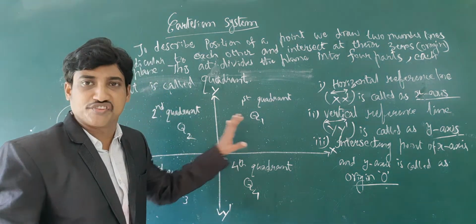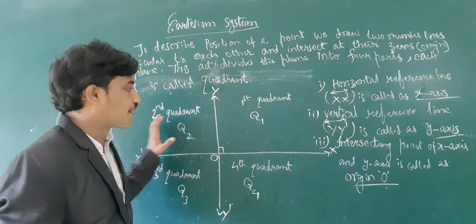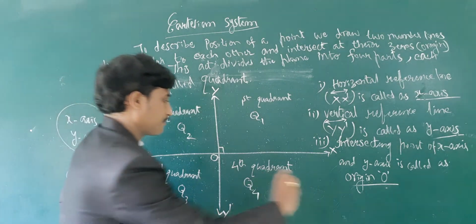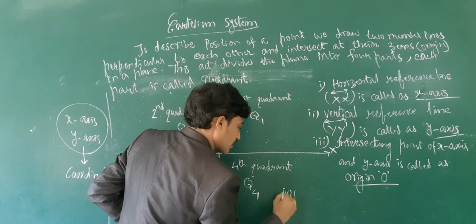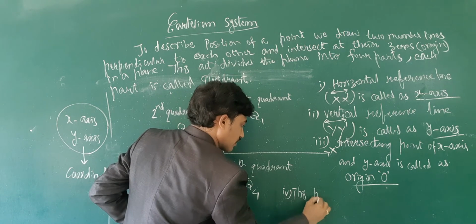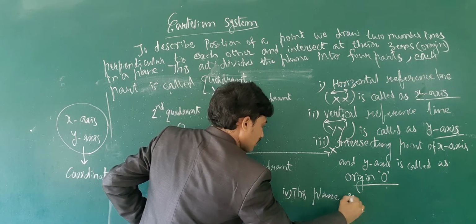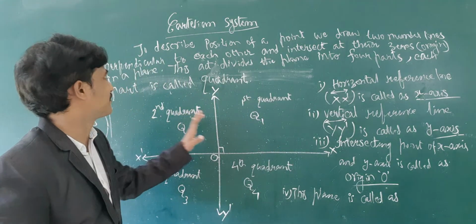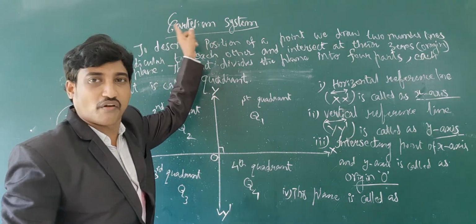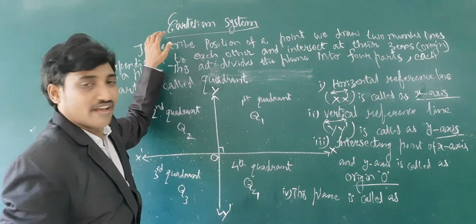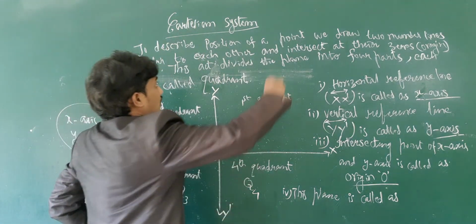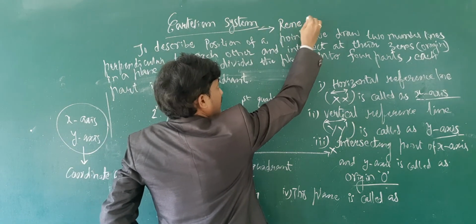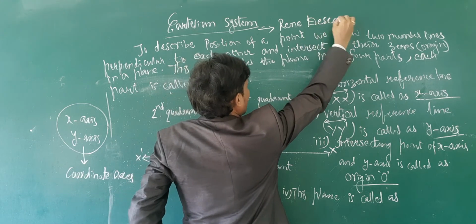This plane is called the coordinate plane. It is also called the Cartesian plane, in honor of the French mathematician René Descartes.